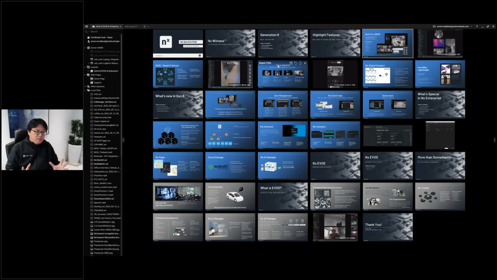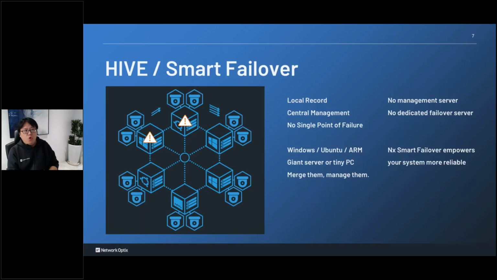About the architecture of the software, we do a Hive architecture, which is different from the normal traditional VMS. They always use a centralized server to manage all the recording servers. But as you can see, the bottleneck will be here, the management server. So we remove this role and put the management service role onto each NX server, so each NX server is a management server.